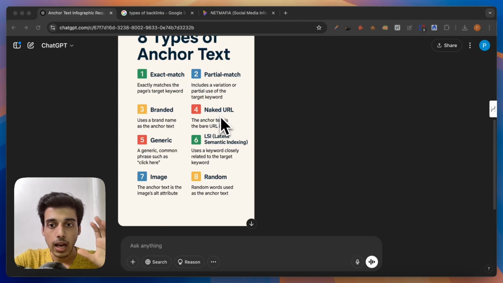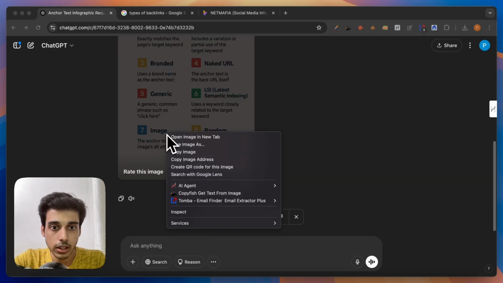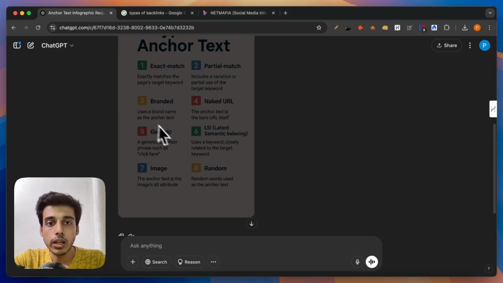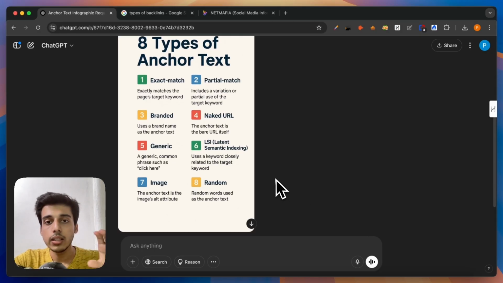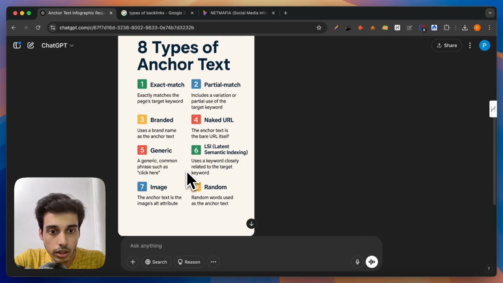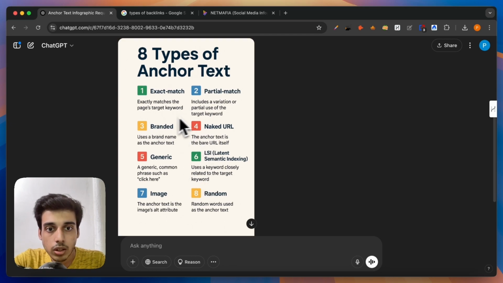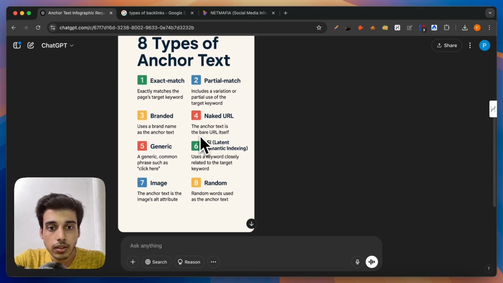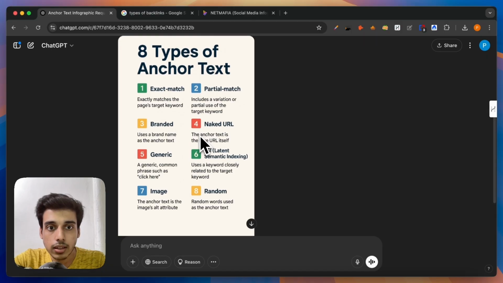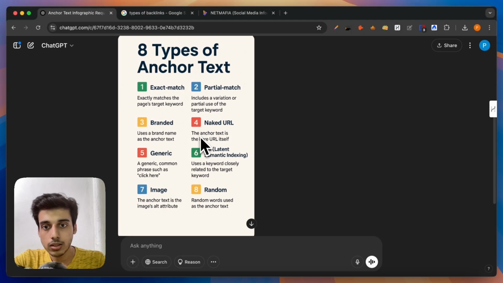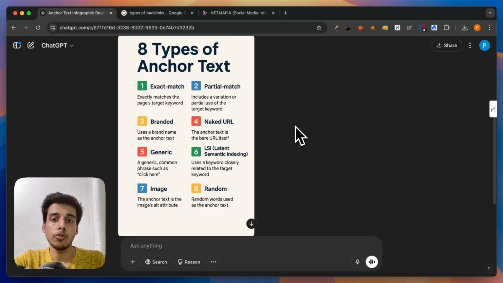So, in case the text in your output is not 100% accurate, you can always download this picture from right here. You can download this image and import it in Canva, and then you can tweak the text, because I can see over here that I think it's doing a pretty good job. I expected it to have some errors, but in terms of text, it's doing a pretty good job. Although it's not the best, it's very good if you're working all by yourself and you want to use it for your website's SEO content and other stuff.